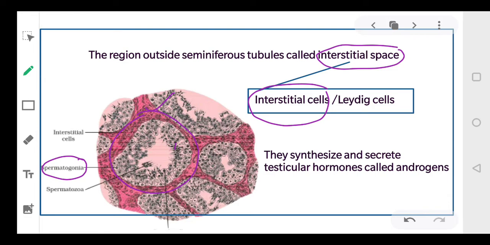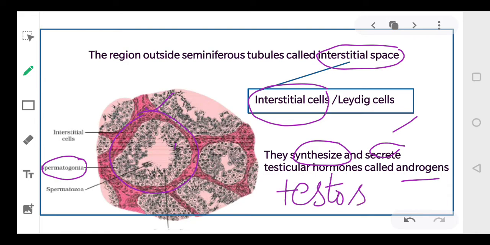These cells synthesize and secrete androgens. They produce hormones called androgens, and the most important hormone is testosterone.